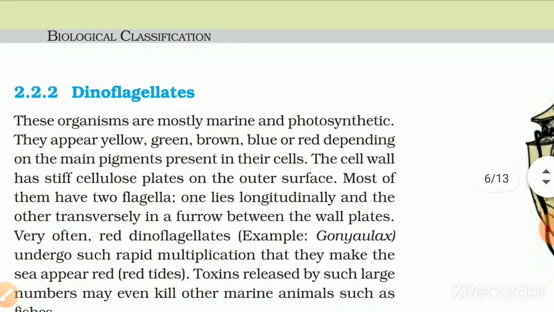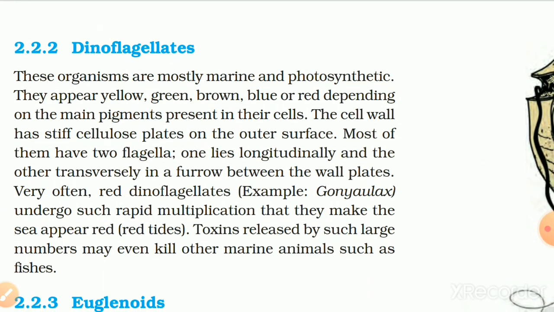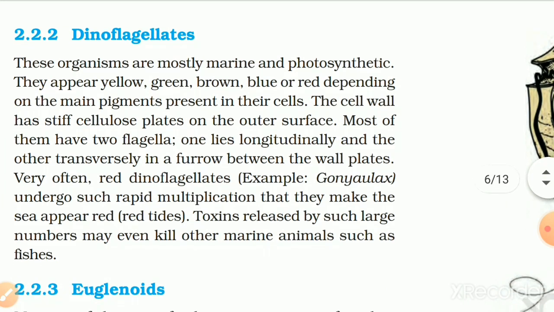2.2.2 Dinoflagellates. These organisms are mostly marine and photosynthetic. They appear yellow, green, brown, blue, or red depending upon the main pigment present in their cells. The cell wall has stiff cellulosic plates on the outer surface.